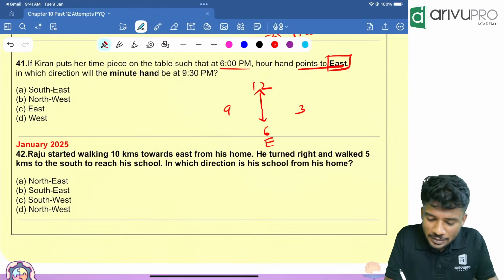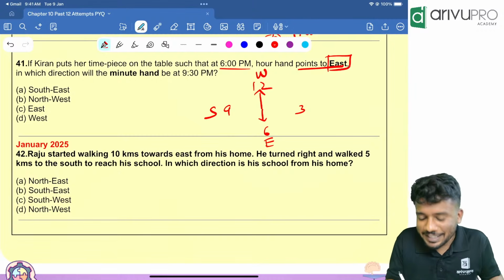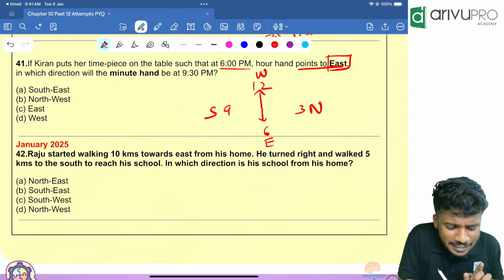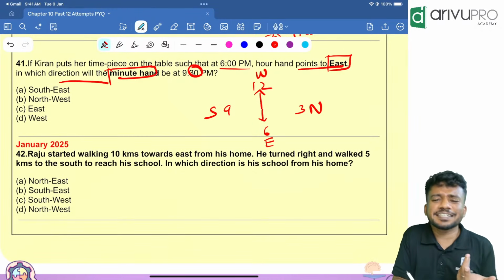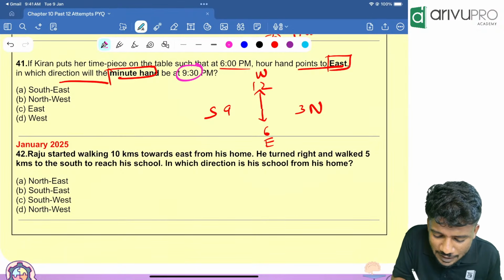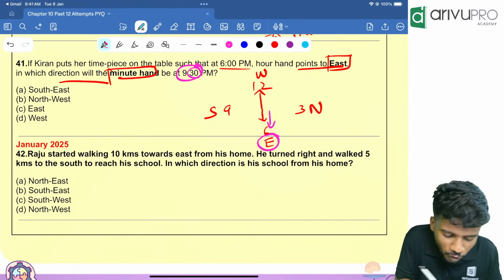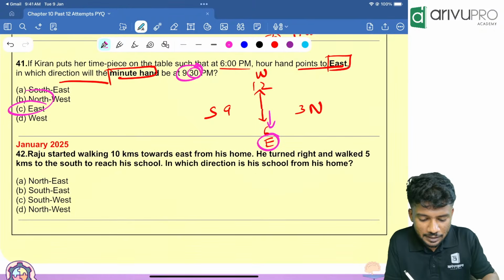Opposite of east is what? West. Right of east is what? South. Then opposite of south is what? North. Done. Our drawing is done. Now in which direction will the minute hand be at 9:30? Very easy. 9:30 means what? The minute hand will be looking towards the 6th direction. That is what? East. Option C.